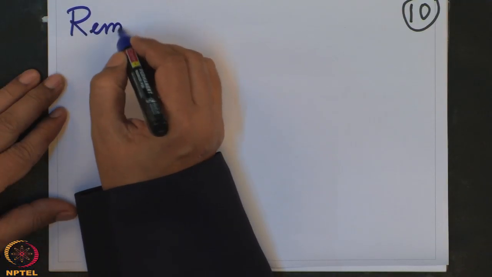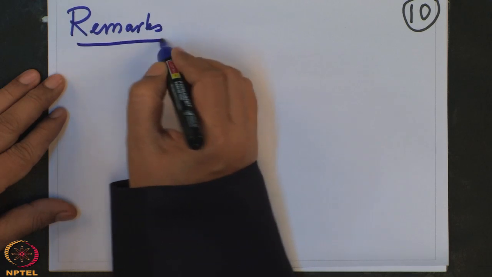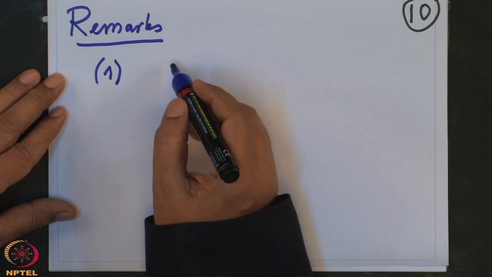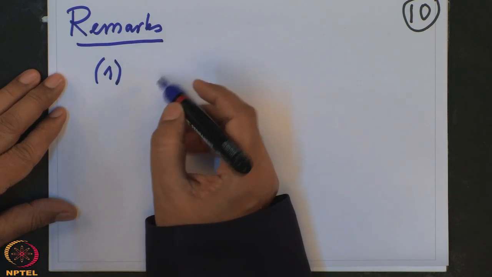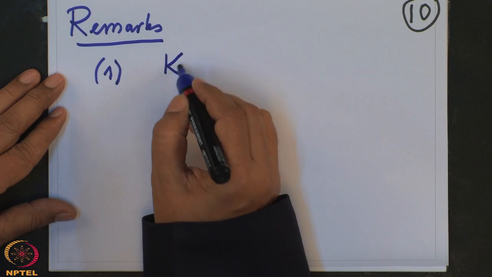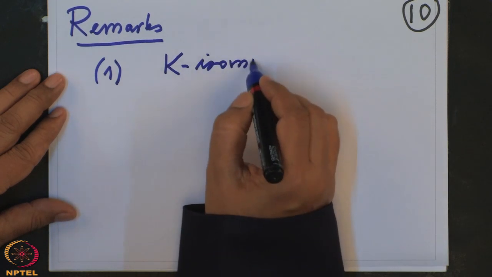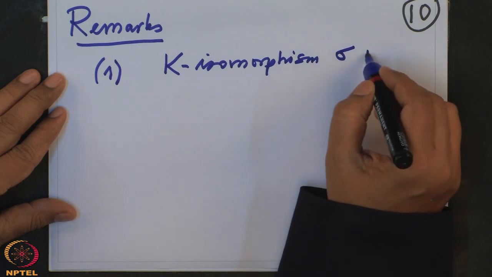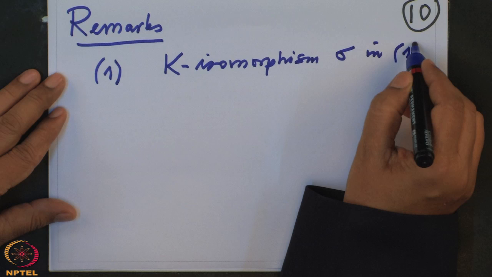Alright. Now, I want to make two remarks. Two very important remarks. One, this K isomorphism sigma in 1.